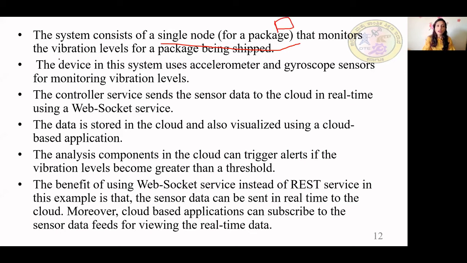So how does it identify what it sends? Vibration level. The vibration level of the package to be shipped. Based on that, it will track the package. So there will be a single node. The devices in the system use an accelerometer and gyroscope sensors to monitor the vibration levels. Getting this? Then what does the controller service do? What data will it handle?